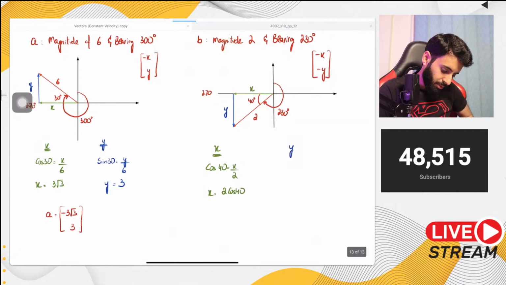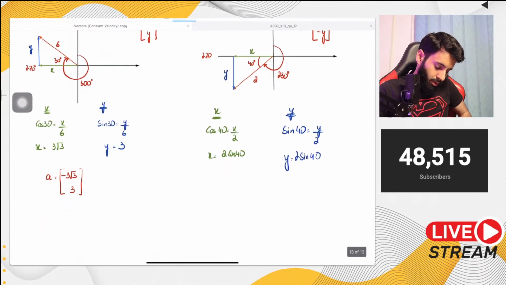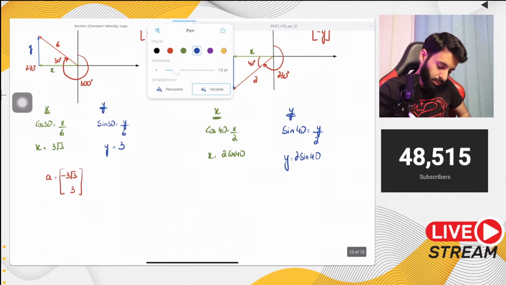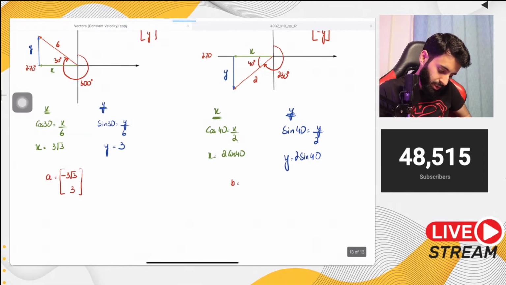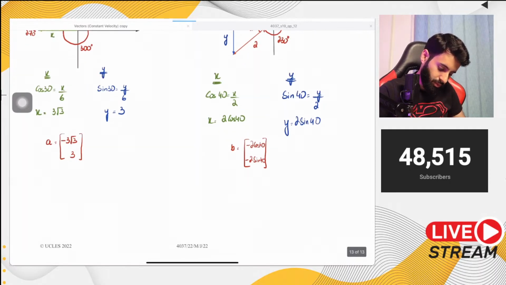Now let's talk about the y component. The y component is going to be sine because it's the opposite. So sine 40 is equal to opposite, which is y, over hypotenuse, which is 2. So y is equal to 2 sine 40. Okay. So that means this is what vector b looks like. Now vector b is going to be minus 2 cos 40 and minus 2 sine 40. Okay, there you go. Let me enlarge this a little.